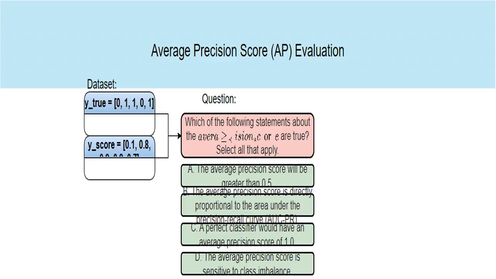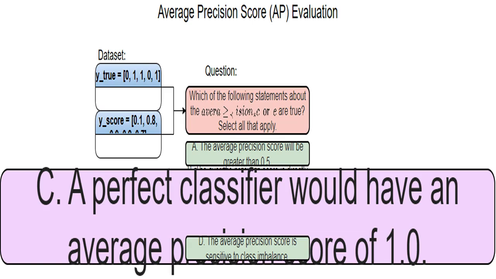I need to understand how well my model performed in predicting the positive class. Average precision score, AP, is a metric that helps me evaluate this. While not as sensitive as accuracy, AP is still affected by class imbalance. If one class is much larger than the other, the AP might be skewed because the model might perform very well on the larger class and poorly on the smaller one. And I might miss that poor performance in the smaller class if I don't look closely.